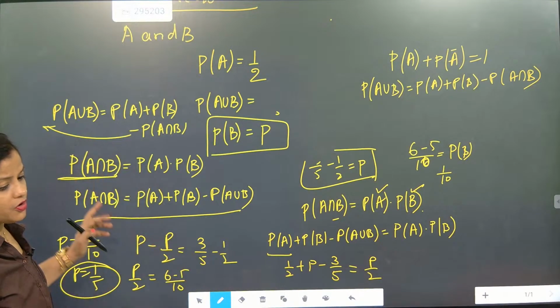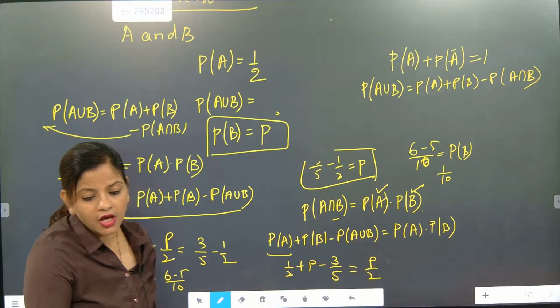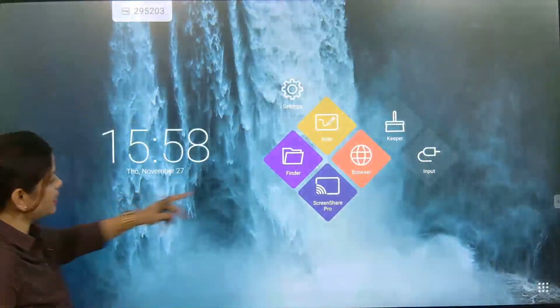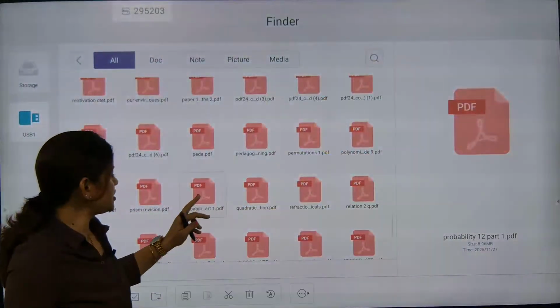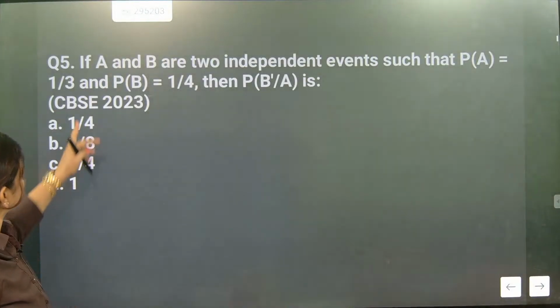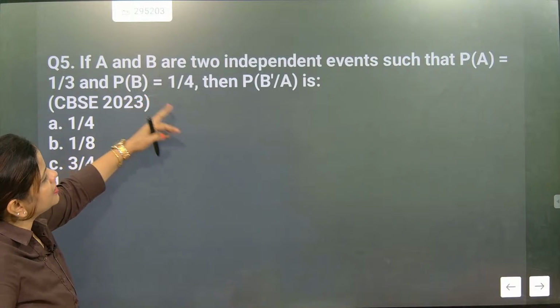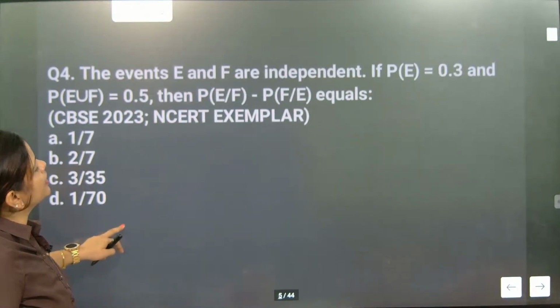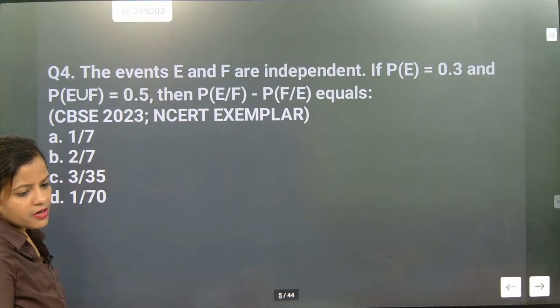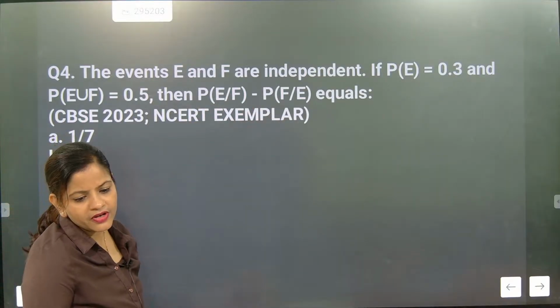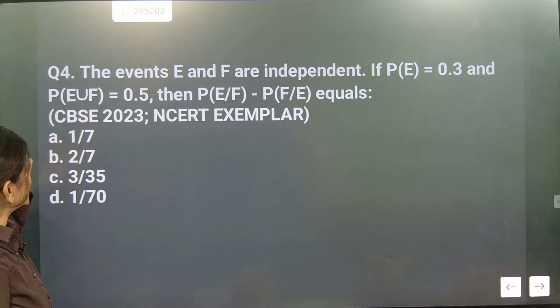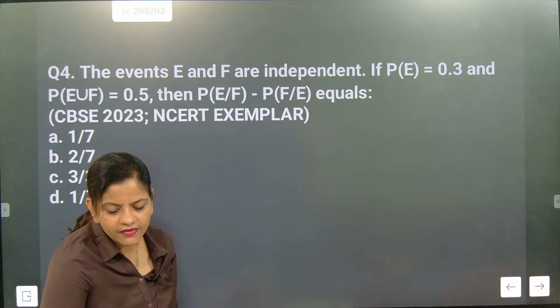Based on that formula only, the previous question, 1 by 70, I got. So that question, I hope now you might have understood how I solved it in a shortcut. So this is exactly that part. Sorry, previous question, this section. So here P of E by F will become P of E, and P of F by F will become P of F. Here for P of E union F, we have to find P of E intersection F first by the intersection formula and then the independent event. I hope you might have understood this one.